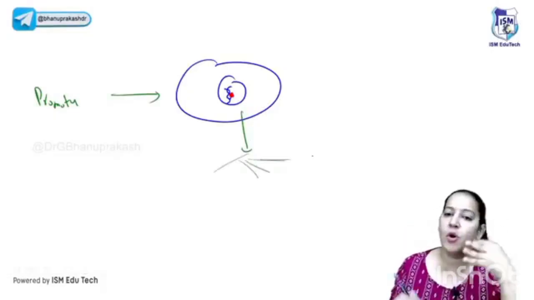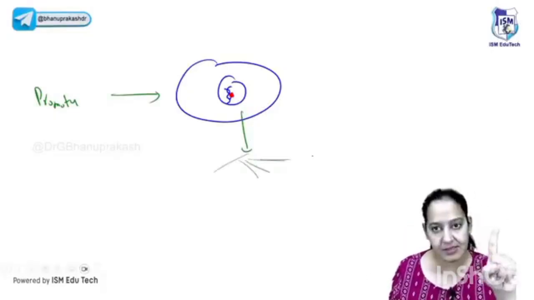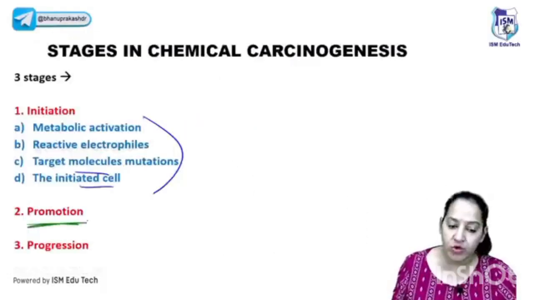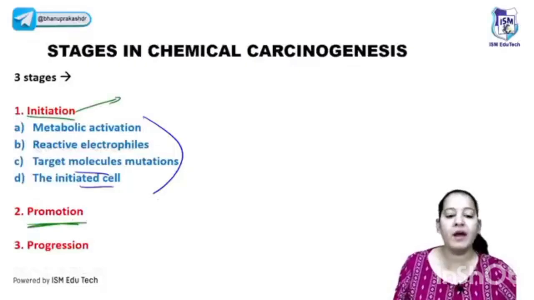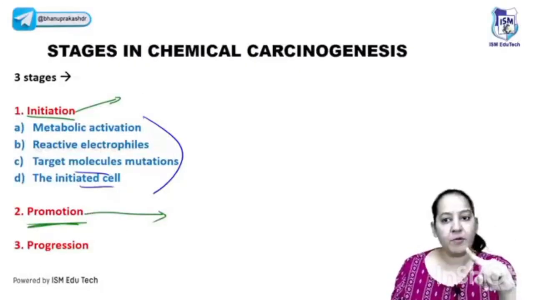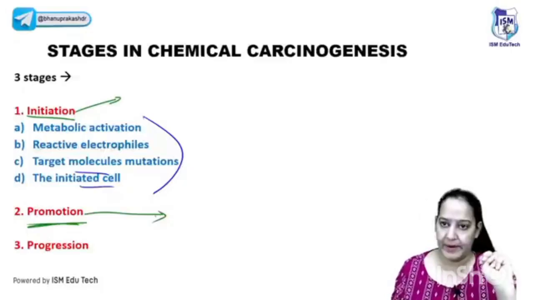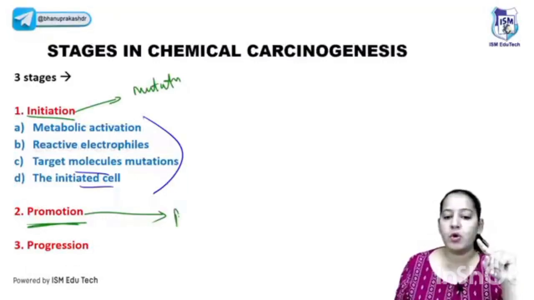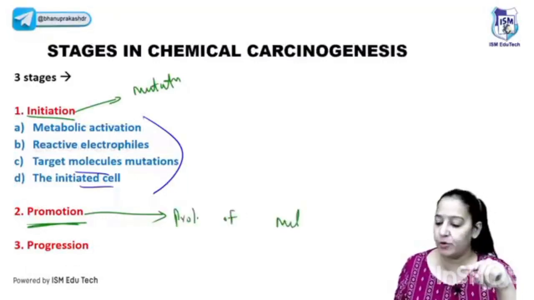So this cell goes on dividing from 1 to 2, 2 to 4, 4 to 8, 8 to 16, 16 to 32, 32 to 64, likewise. And it will form a bunch of cells known as cancer. So this is known as promotion. So for initiation, a different chemical is required. For promotion, a different chemical is required. The chemical required for initiation is the initiator. The chemical required for promotion is the promoter, right? And for cancer, both are required, right? The initiator causes mutation. It is mutagenic, and the promoter causes proliferation of an already mutated cell.